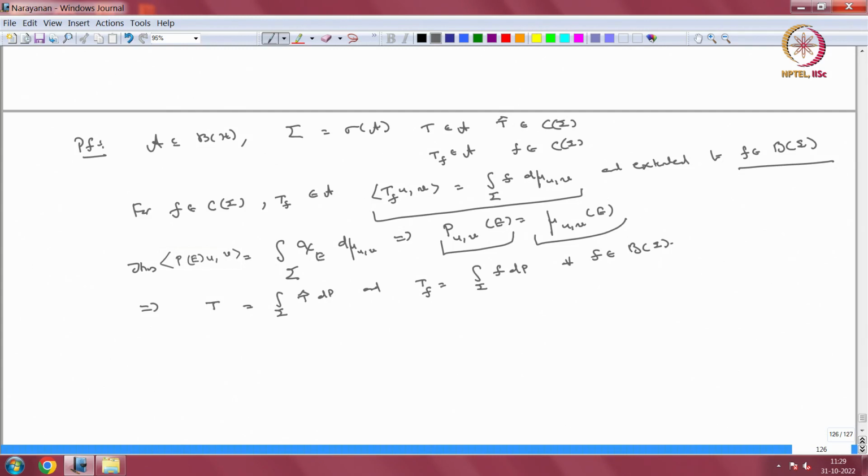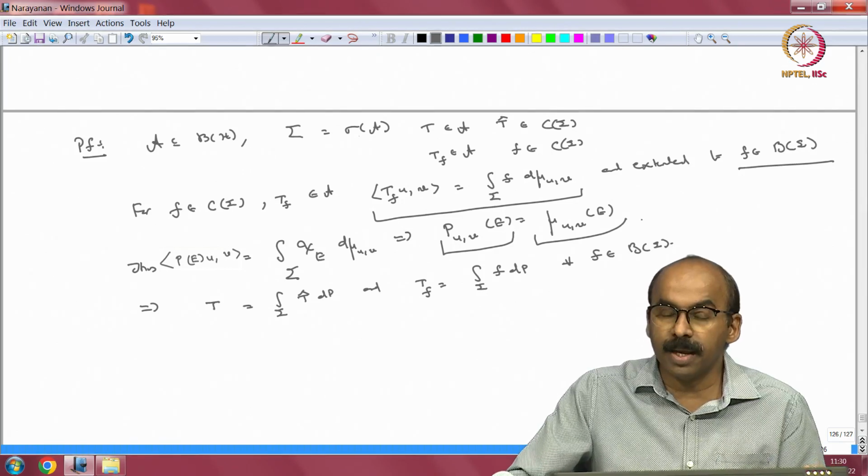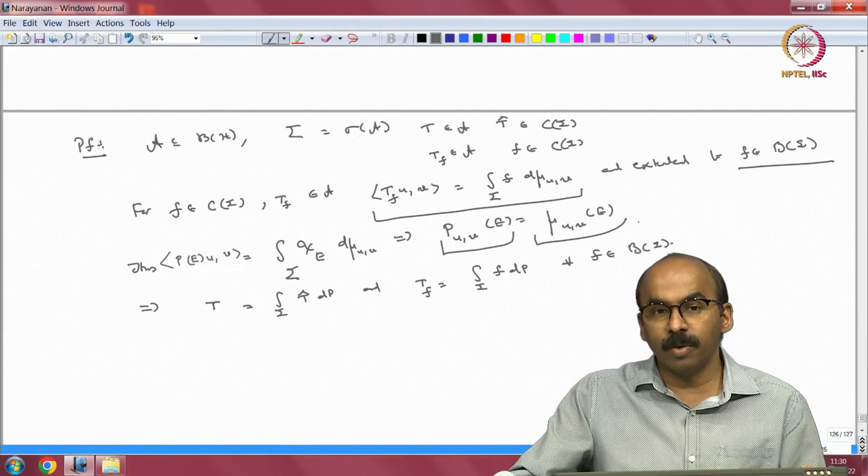So, the uniqueness of mu will imply uniqueness of P. You can't have another projection valued measure doing this. So, the projection valued measure is unique corresponding to A, once the unital C star subalgebra A is given to you.